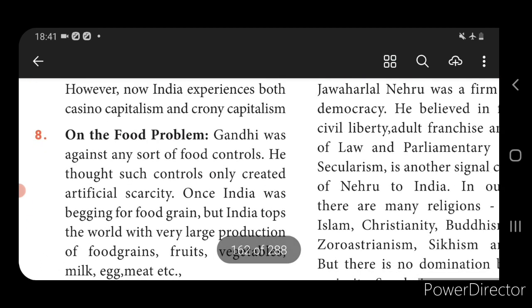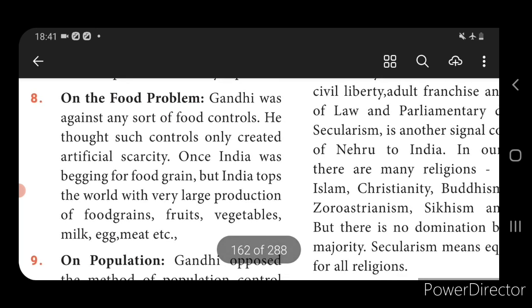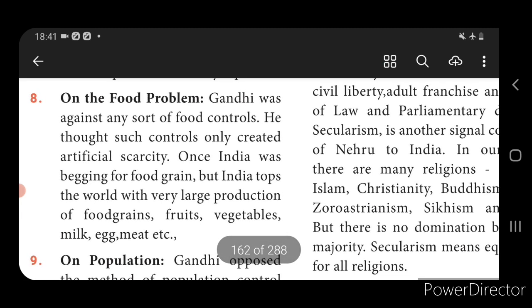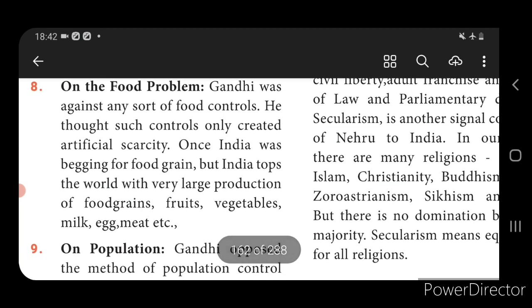Then the next one, the food problem. Gandhiji was against any sort of food control. In the economy, everything is available in abundance, and food also is abundant, but they are creating an artificial scarcity in food items. He said that India was begging for food grains, but actually they were creating an artificial scarcity in the economy. India is rich in commodities like food grains, fruits, vegetables, milk, eggs, meat, etc.